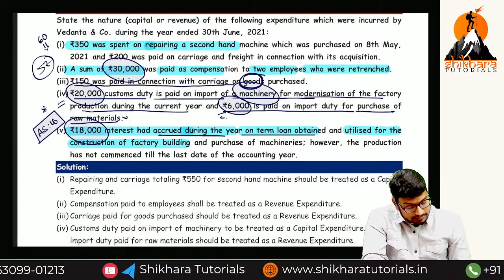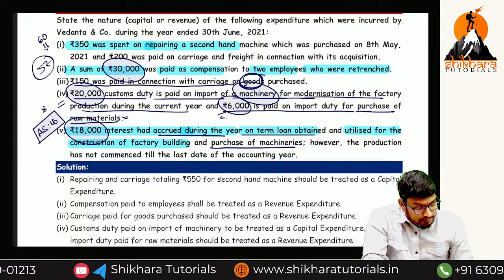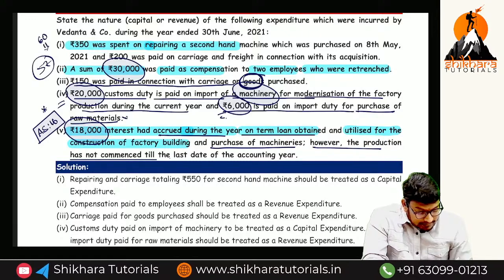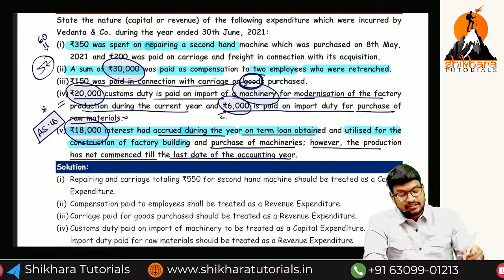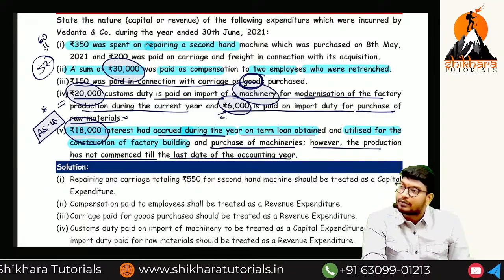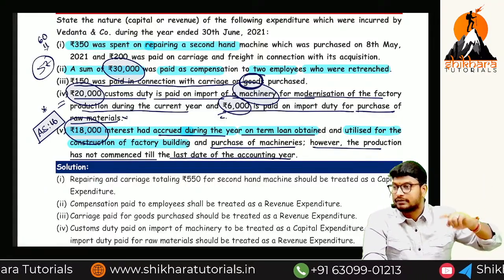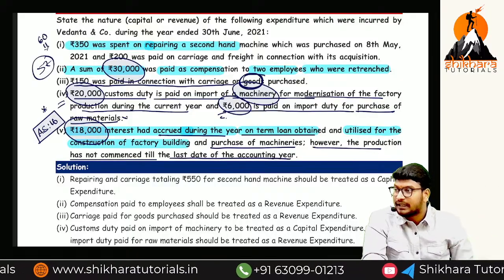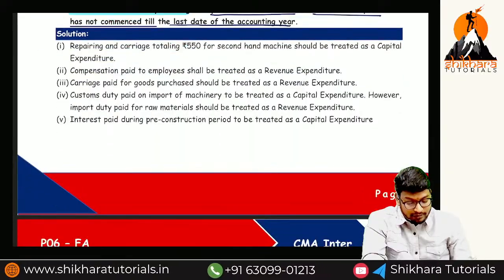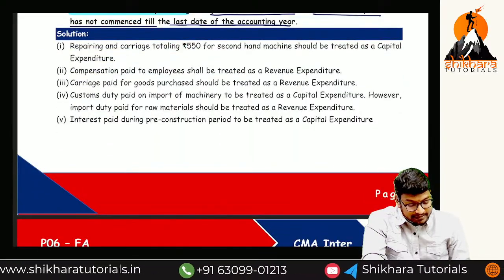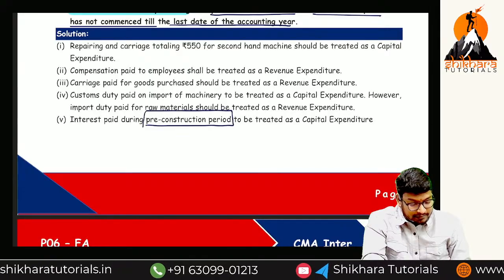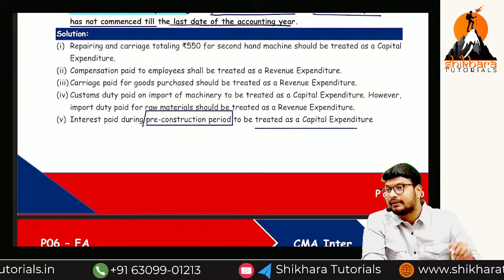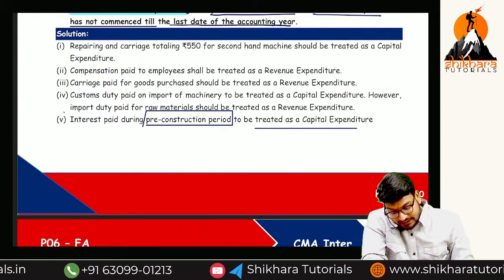On the purchase of machineries, however, the production has not commenced till the last date of the accounting year. Here, has the production started or not? Not started. If the production is started, from the start date to the end date, we add it back to the building cost. But here the production has not started, the pre-construction period, so this is treated as capital expenditure. You will get more clarity in AS 16.